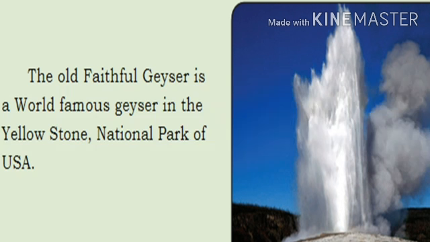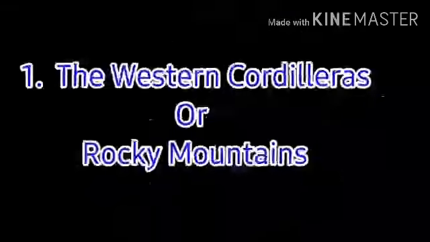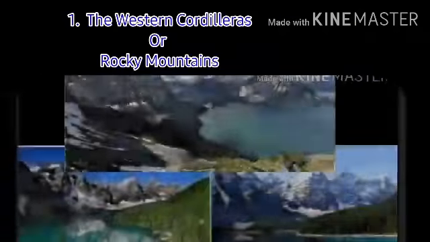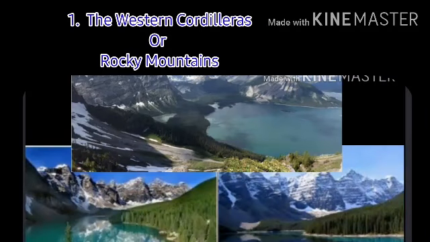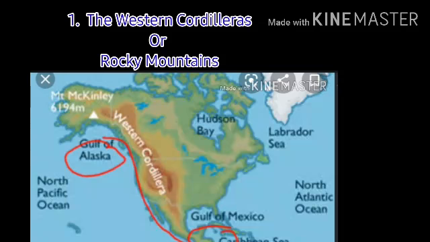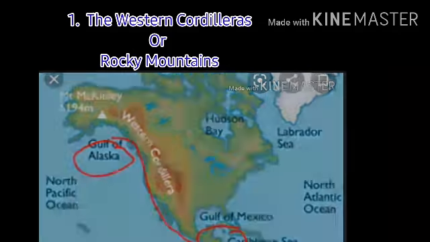Geyser means a hot spring fountain, like jets of water. It looks like a water fountain. So children, you have seen the information about the major physical divisions, the first one, the Western Cordilleras or Rocky Mountains. In this part you learned the young fold mountain ranges, and the Western Cordilleras run from Alaska in the north to Panama in the south.